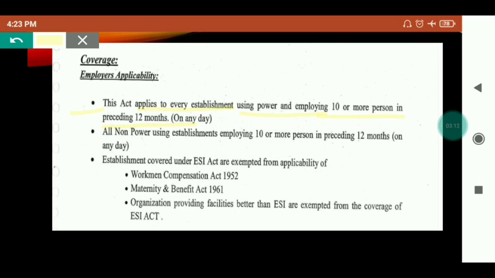After that, establishments covered under the ESIC Act are exempted from the applicability of the Workmen Compensation Act and Maternity Benefit Act. Organizations providing facilities better than ESIC are exempted from the coverage of the ESIC Act. What does it mean? If you are applicable for the Workmen Compensation Act, Maternity Benefit Act, or you are providing facilities better than ESIC, then you would be exempted from the ESIC Act. Just remember these points. Understand?